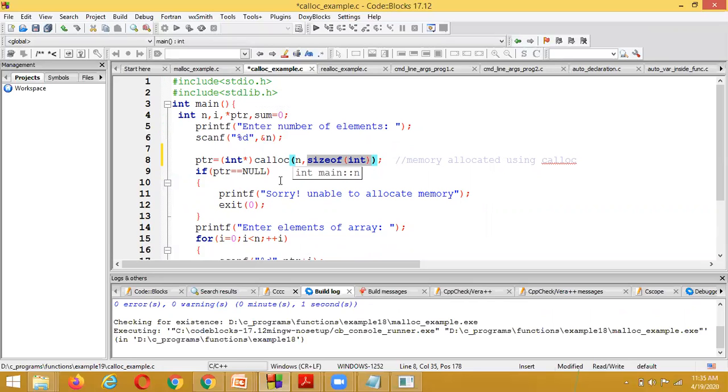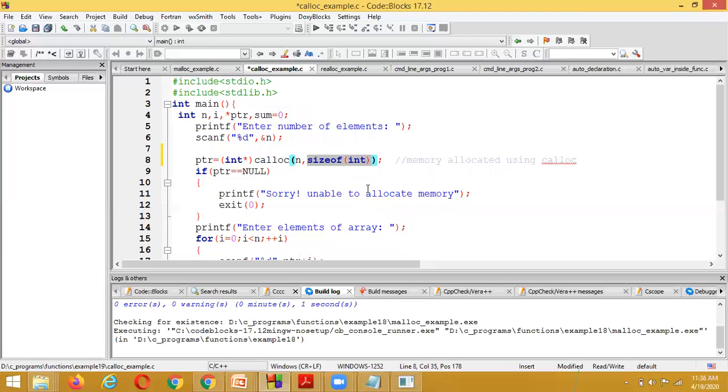And here also, if the memory is not allocated, it returns the pointer variable value as null.